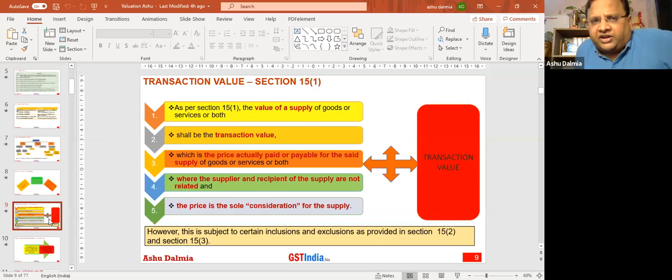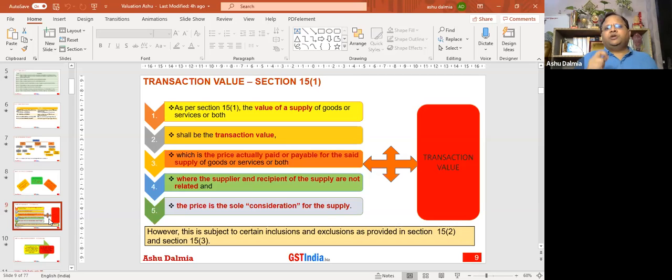What is the underlying factor here? Number 1, supplier and recipient are not related persons, and the price is the sole consideration, then the transaction value becomes the valuation as per section 15.1. That is a fundamental basic principle, the first principle we have to identify whenever we are looking at valuation.